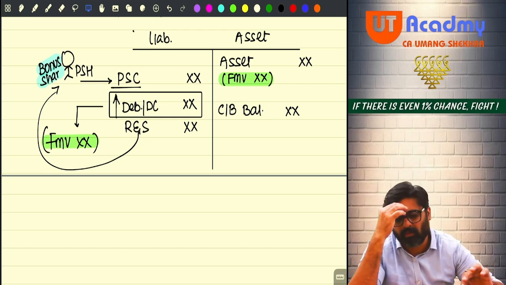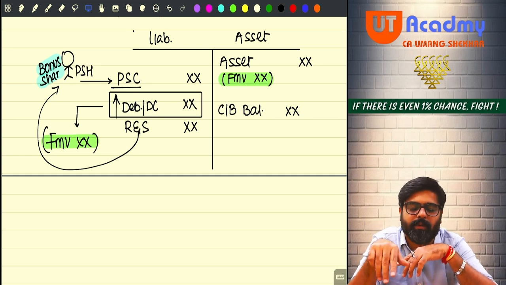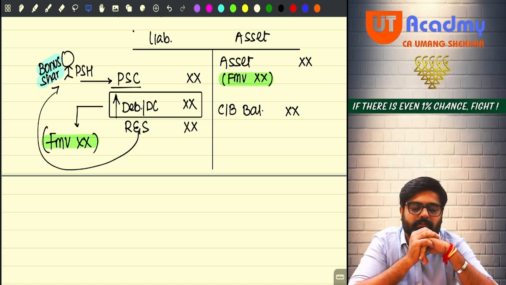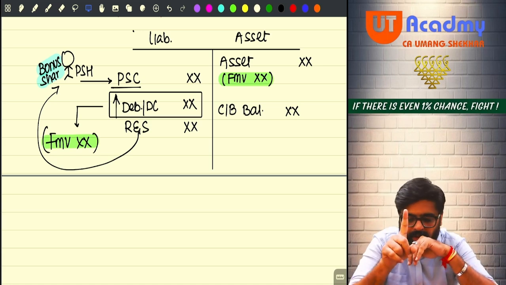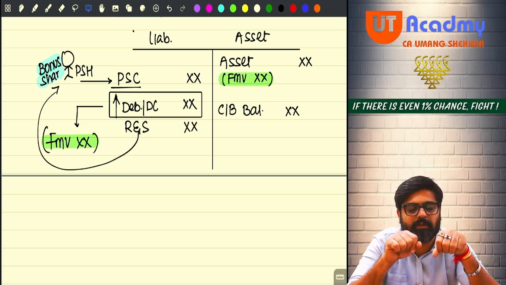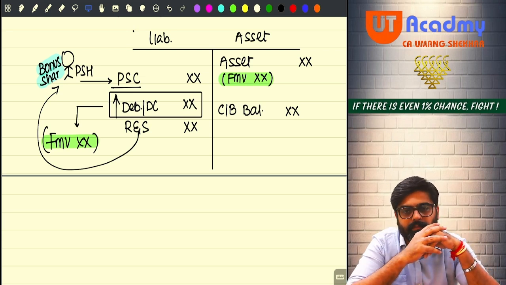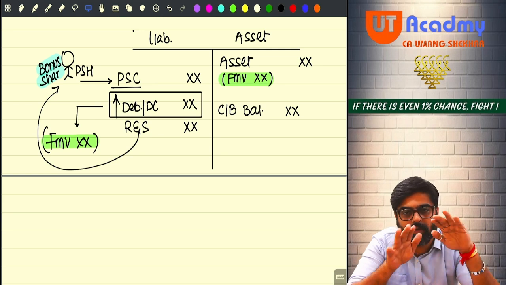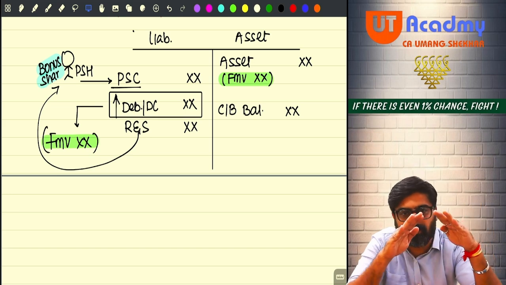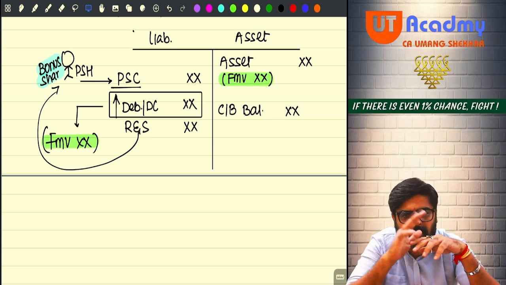Got it now? Out of this 10 lakh, the company wants to give you 8 lakhs. So what will the company do? The company will reduce the face value per share by 8 rupees. So 8 rupees per share the value is reduced. Now the face value of the share, instead of 100, becomes, for example, let us say it is reduced by half. So now the face value will become 50.